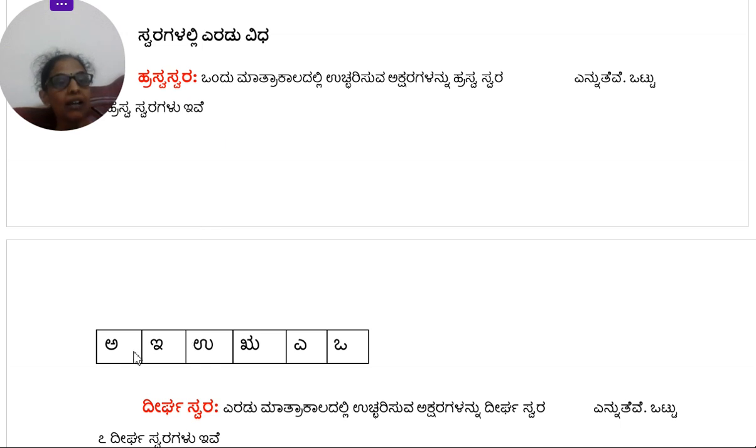And the alphabets are A, E. See how I pronounce them. You just take 1 unit of time to pronounce them. A, E, U, Ru, E, O. All these are called as Hrisvaswara.